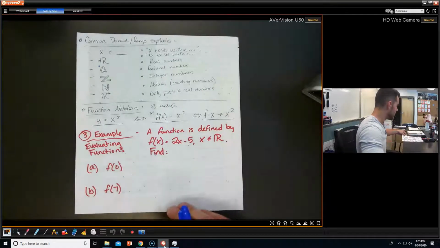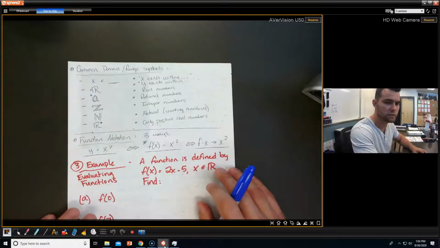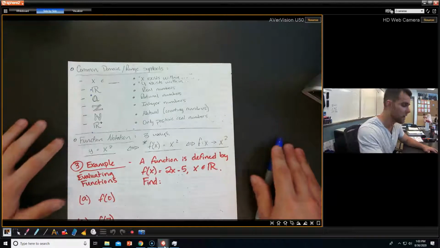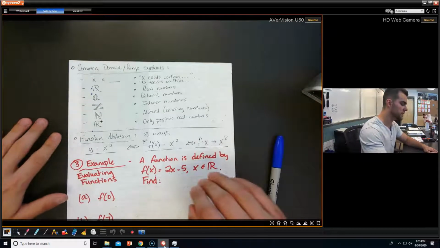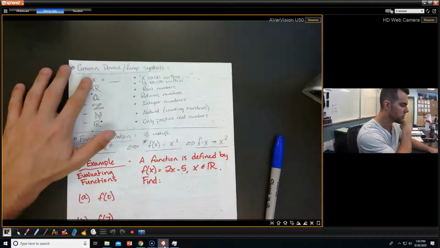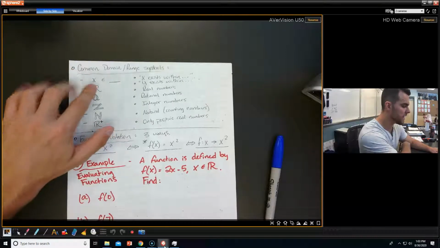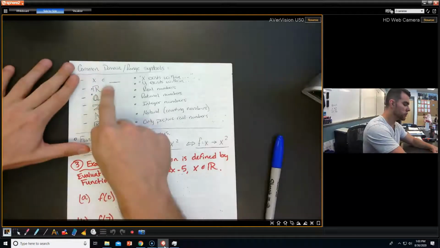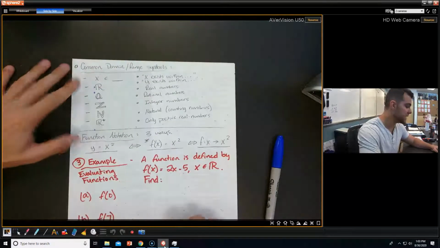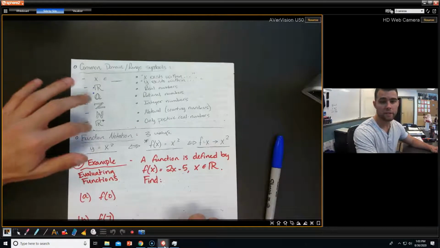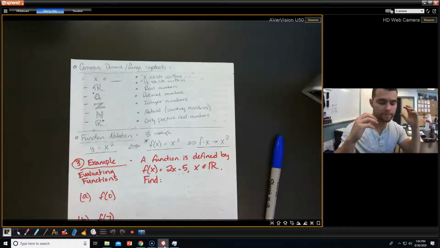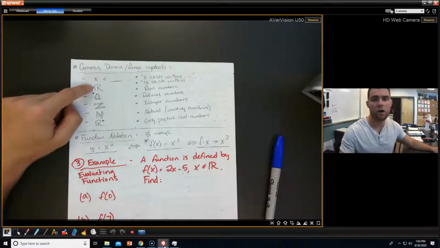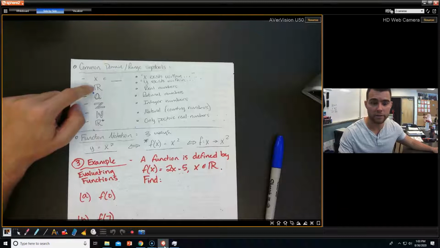Here are some very common symbols that you might run into. Okay, and I'm going to break this down for you. Pause the video, write them down. Please get them down because you're going to see them here and there, okay? So for your domain, you might see something like X exists within or Y exists within. And usually this little blank is filled with these symbols right here. These symbols represent types of numbers, okay? So for example, this R symbol represents real numbers, okay?